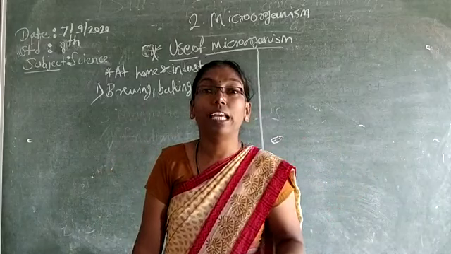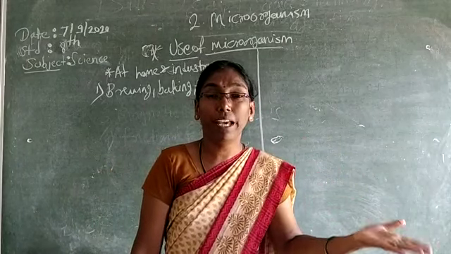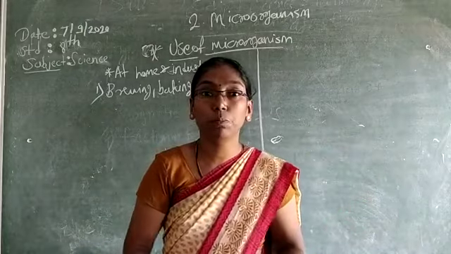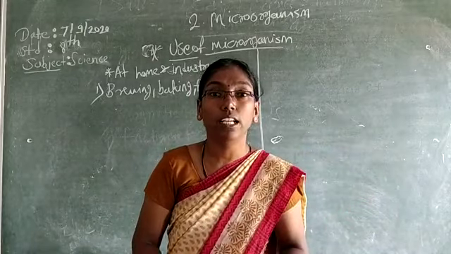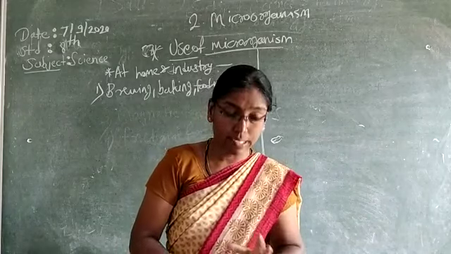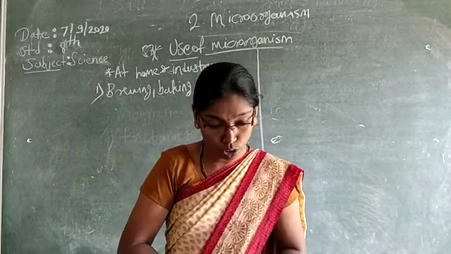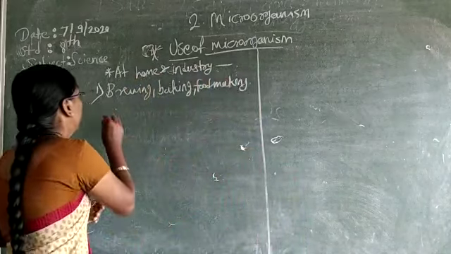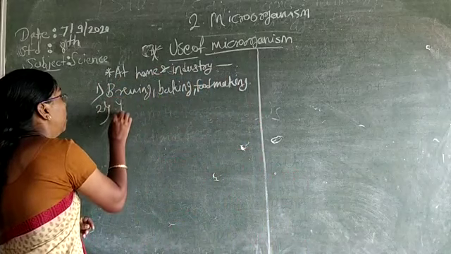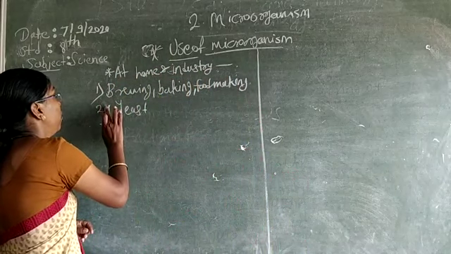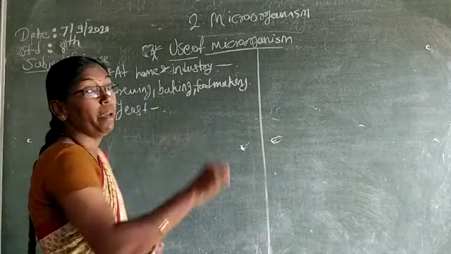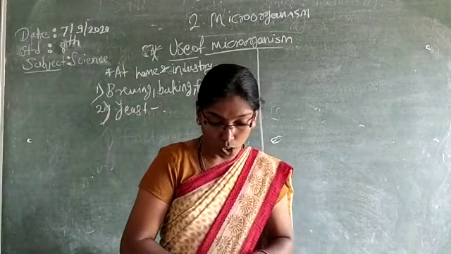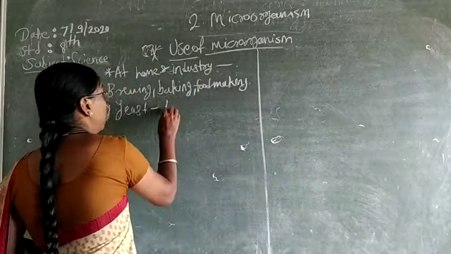For example, baking, you know, some bakery products are there. Food making, bakery products means food, we can use it for eating. So these are examples of how some microorganisms can be used or help in nature. An example is yeast. Where do we use it? In bakery products yeast can be used, for making bread or in the process of alcohol fermentation.